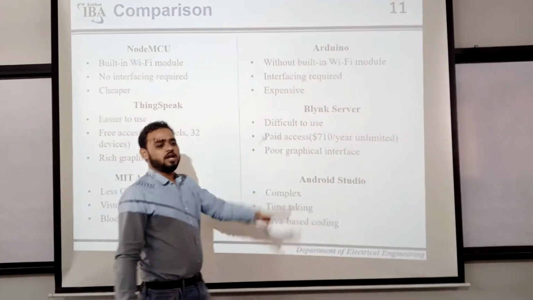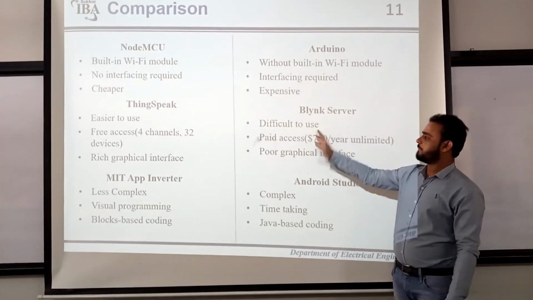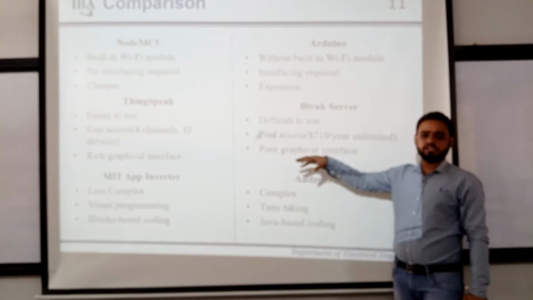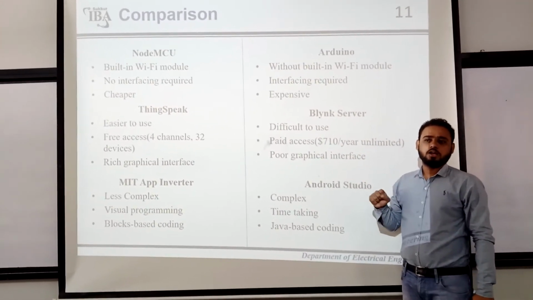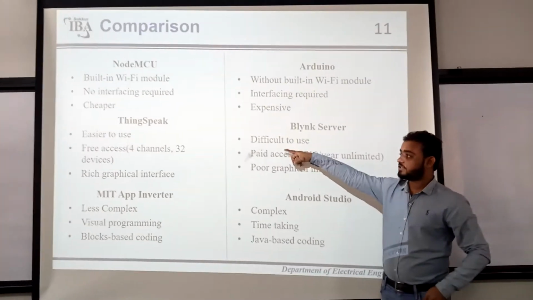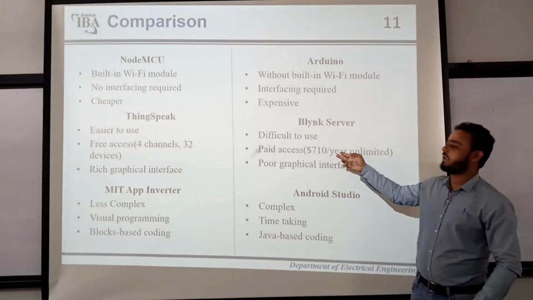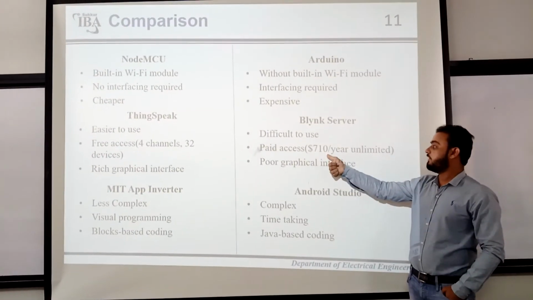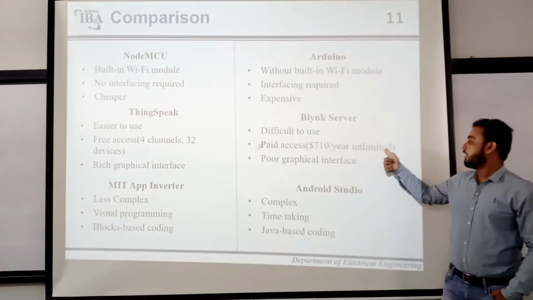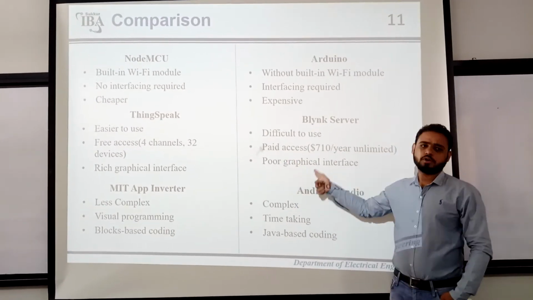On the counterpart, you can see that the Blynk server is also there. It provides a little free access, but as far as these points are concerned, it is a little more difficult than ThingSpeak. It has paid access of up to 710 per year, unlimited graphs, and comparatively a poor graphical interface.